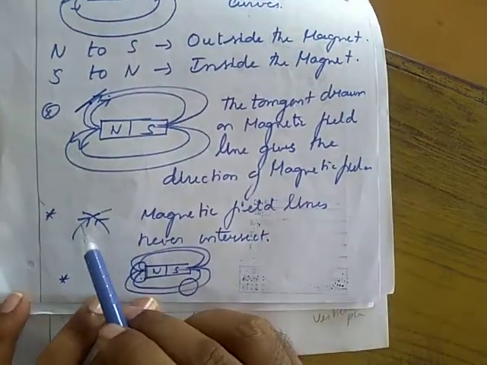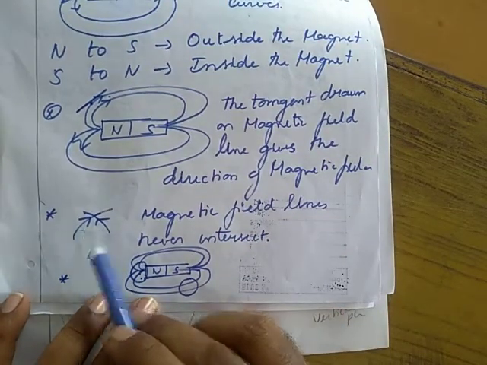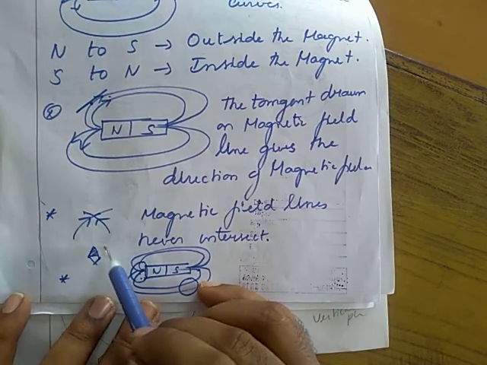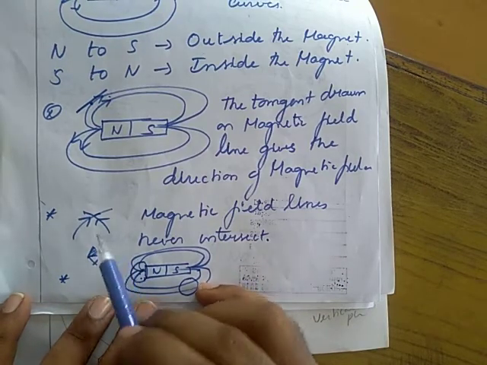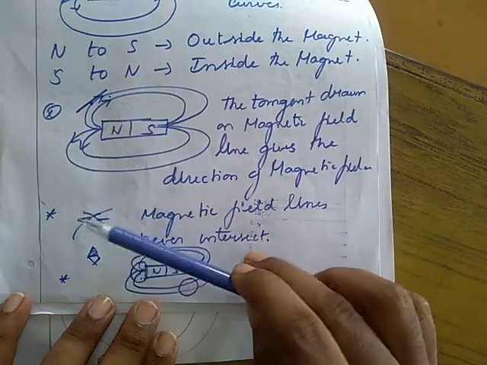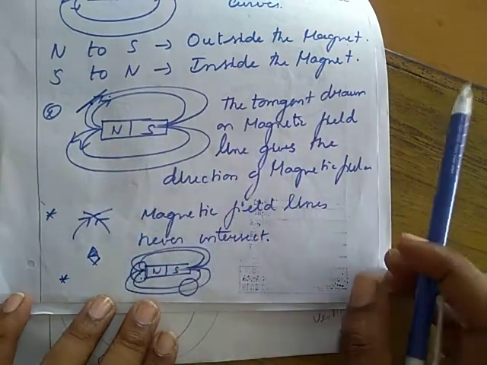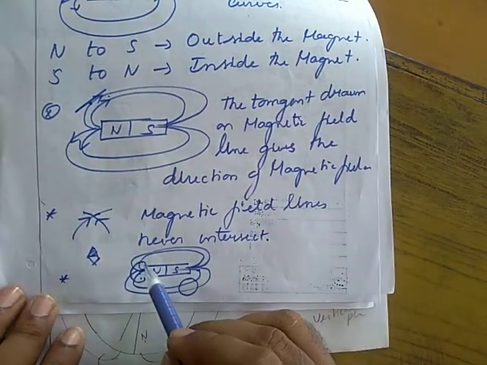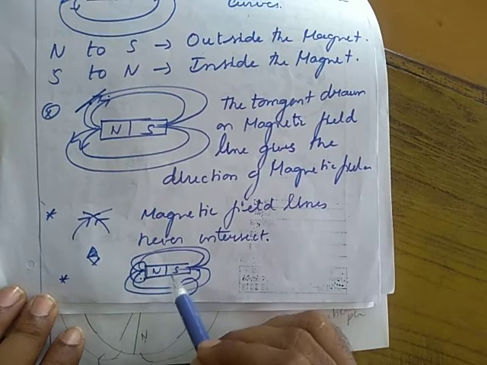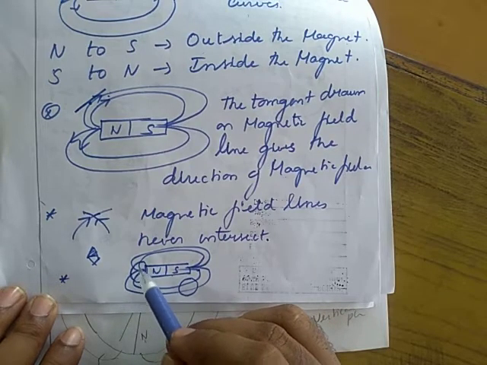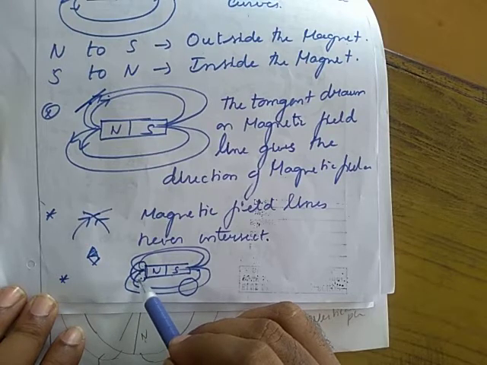Then the magnetic field lines never intersect. Suppose they intersect, and at the intersection point we place a bar magnet, then the bar magnet moves in two different directions at a single instant. That is not possible, so magnetic field lines never intersect. Here, in this case, this point is closer, so the magnetic field strength is maximum.